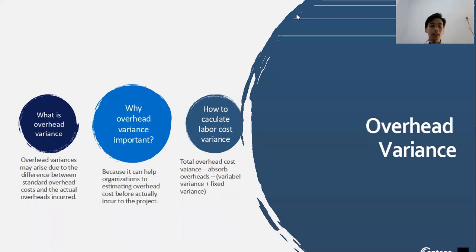Overhead variance may arise due to the difference between standard overhead cost and the actual overheads incurred. And why is overhead variance important? Because it can help organizations estimate the overhead cost before it is actually incurred in the project. The formula to calculate overhead variance is absorbed overhead minus the variable variance plus the fixed variance.